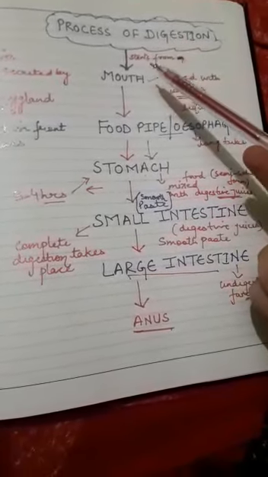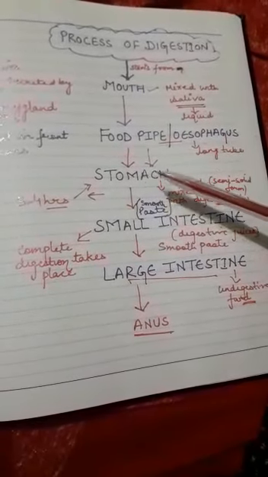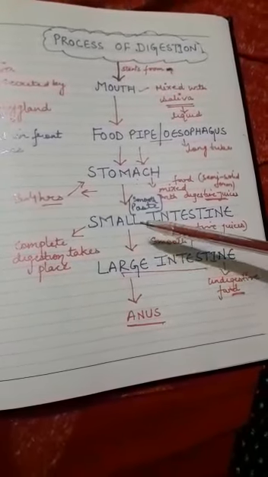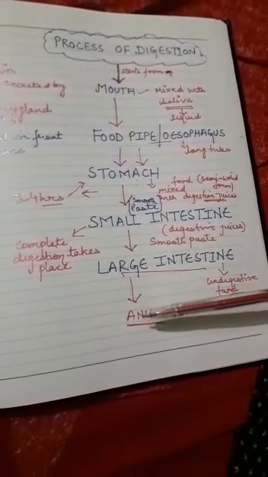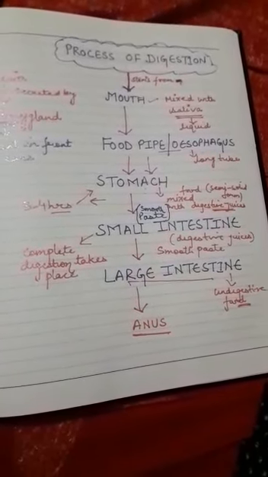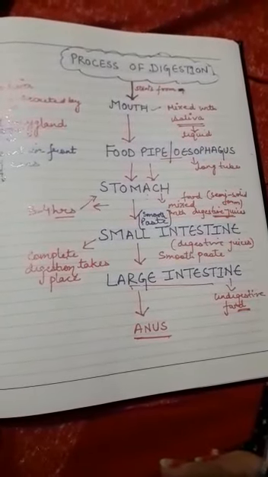The food enters the mouth, then the food pipe or esophagus, then the stomach, small intestine, large intestine, and finally the undigested food is thrown out of the body through the anus. So I hope you people have understood the process of digestion.